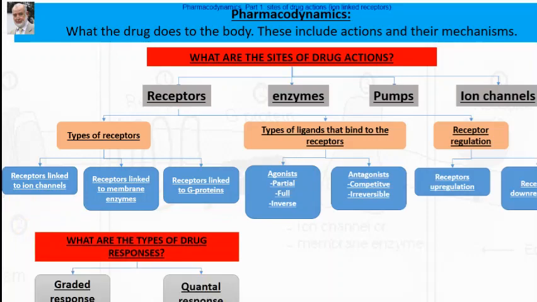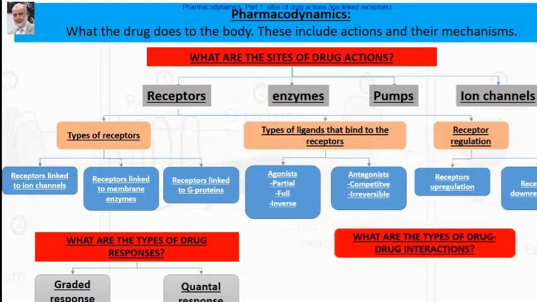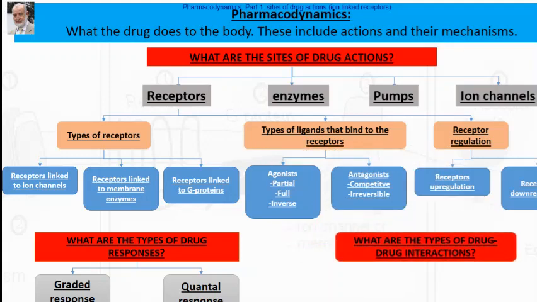The second part, we'll talk about the different types of drug responses, including graded response and quantal response. We'll end up pharmacodynamics by talking about what will happen in drug-drug interaction if I take more than one drug at the same time, in terms of antagonism or potentiation or synergism.